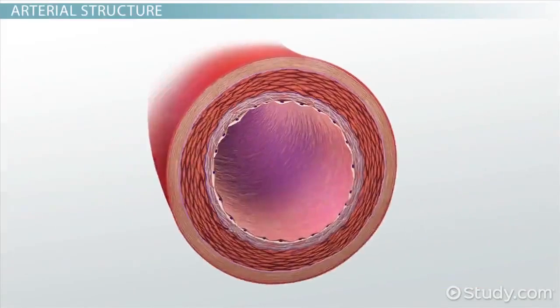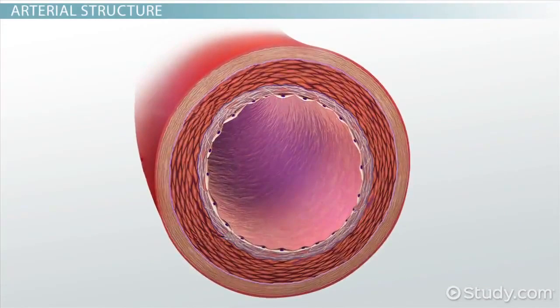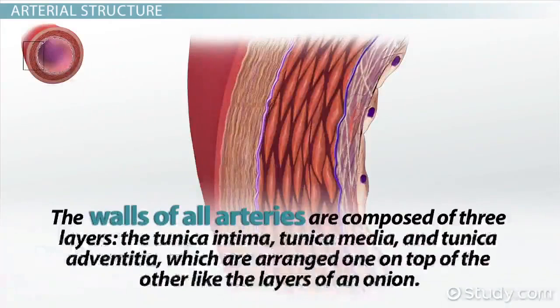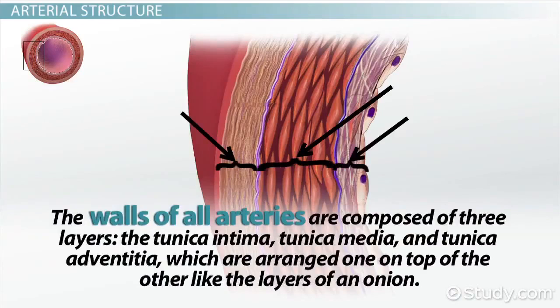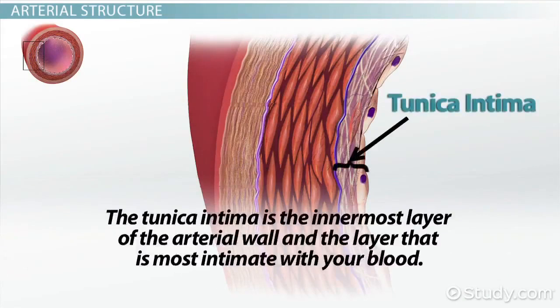Your arteries are essentially living hollow tubes that conduct fluid or blood from one place to another. The walls of all arteries are composed of three layers, the tunica intima, tunica media, and tunica adventitia, which are arranged one on top of the other like the layers of an onion. Tunica simply means coat. The tunica intima is the innermost layer of the arterial wall and the layer that is most intimate with your blood.